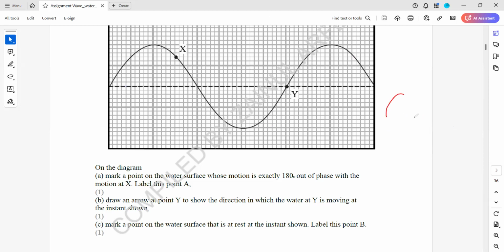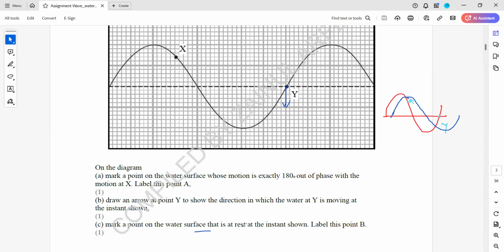And in the same way, if we have a wave and the points are there, for example point X is there and point Y is there, and the question is, draw an arrow to show which direction they will move. So you will draw a progressive wave, roughly sketching the same wavelength. So the new position of X will be here and the new position of Y should be down. So the arrow at Y should point downward.